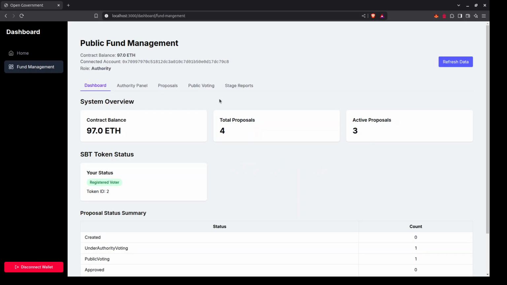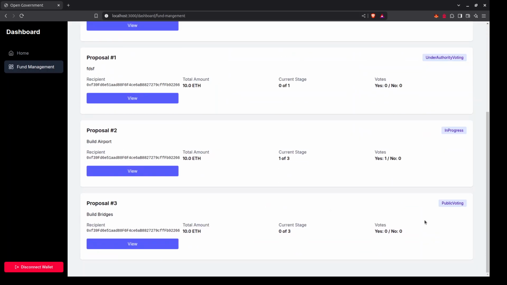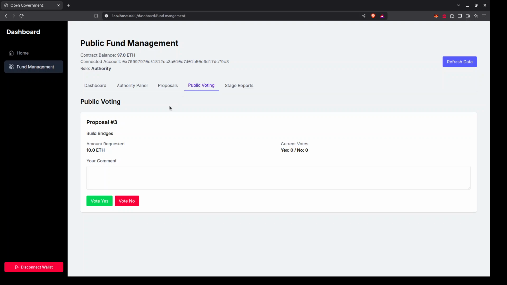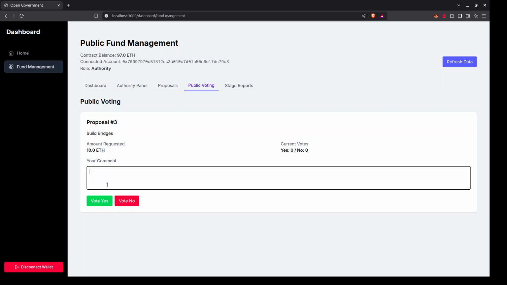Now once this has passed the authority voting section, it will be under public voting. This is the build bridges proposal and it is under public voting. So basically any public user can vote for it.